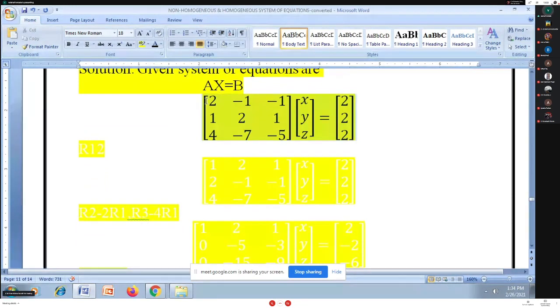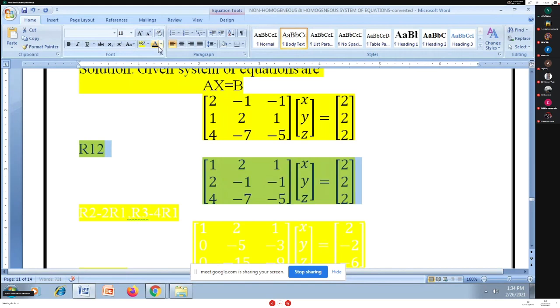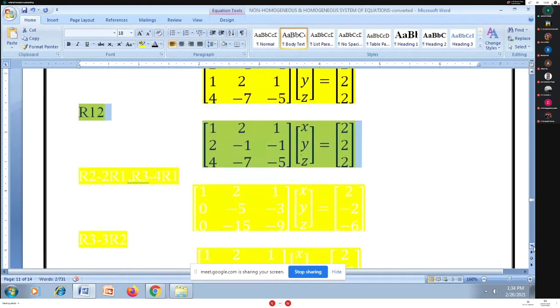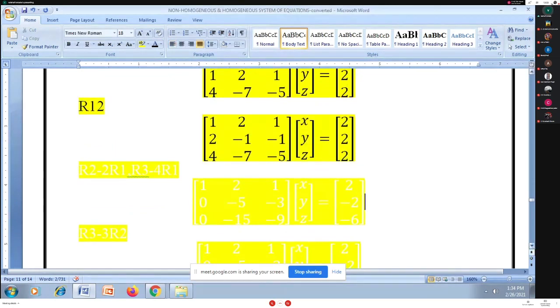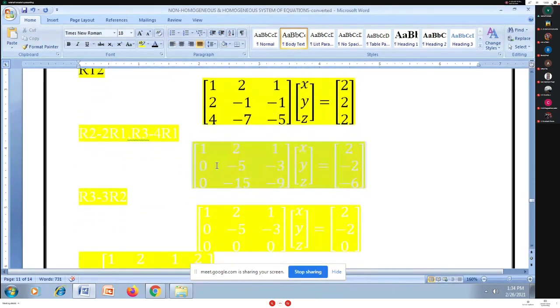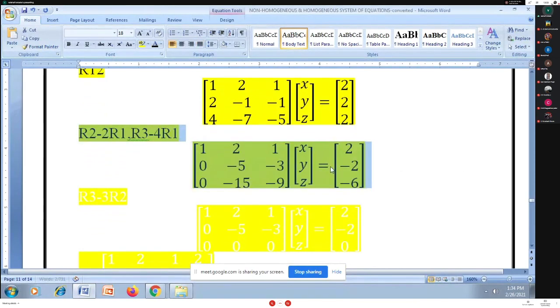I want the element at the (1,1) place to be 1, so I'll interchange R1 and R2. Now I get 1 at the (1,1) place. Now I use row transformations so that column 1 has entries 1, 0, 0: R2 minus twice R1, and R3 minus 4 R1.